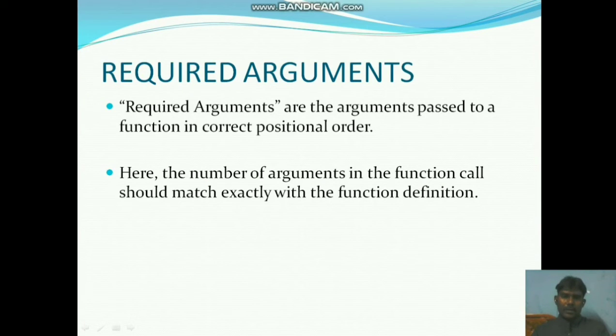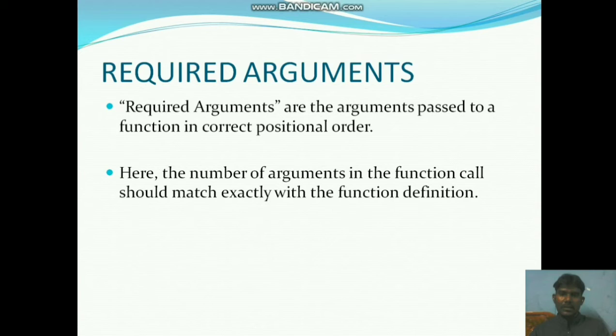First one is required arguments. Required arguments are the arguments passed to a function in the correct positional order. If there are two argument values, and the parameters also have only two variables, the first argument maps to the first parameter variable, and the second argument maps to the second parameter variable, and then the block of code executes.